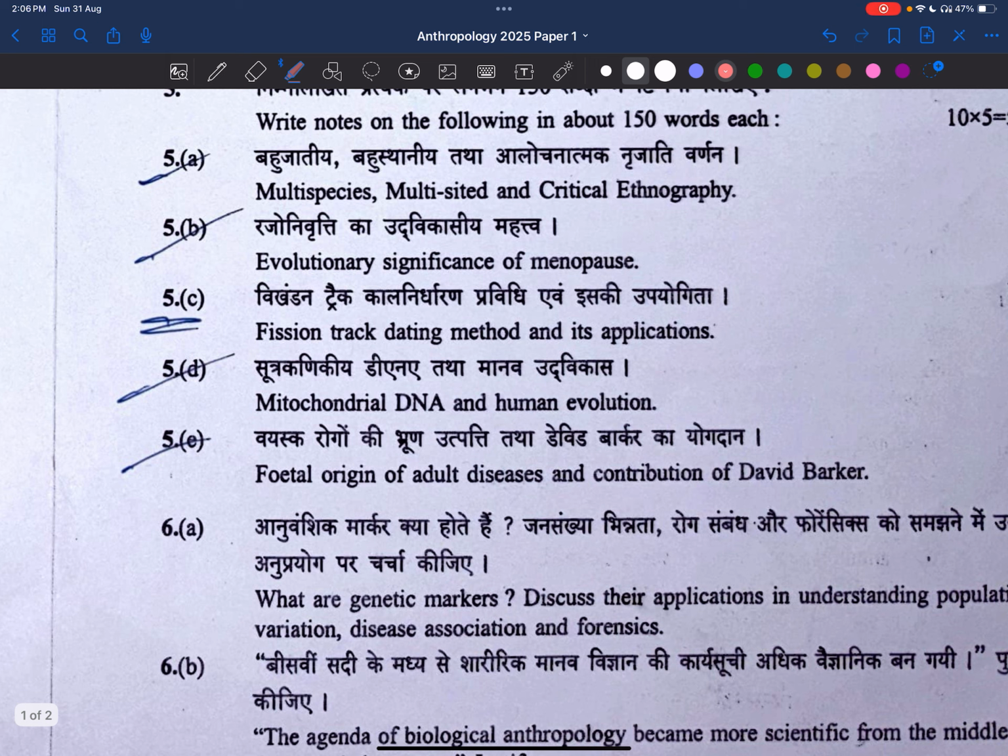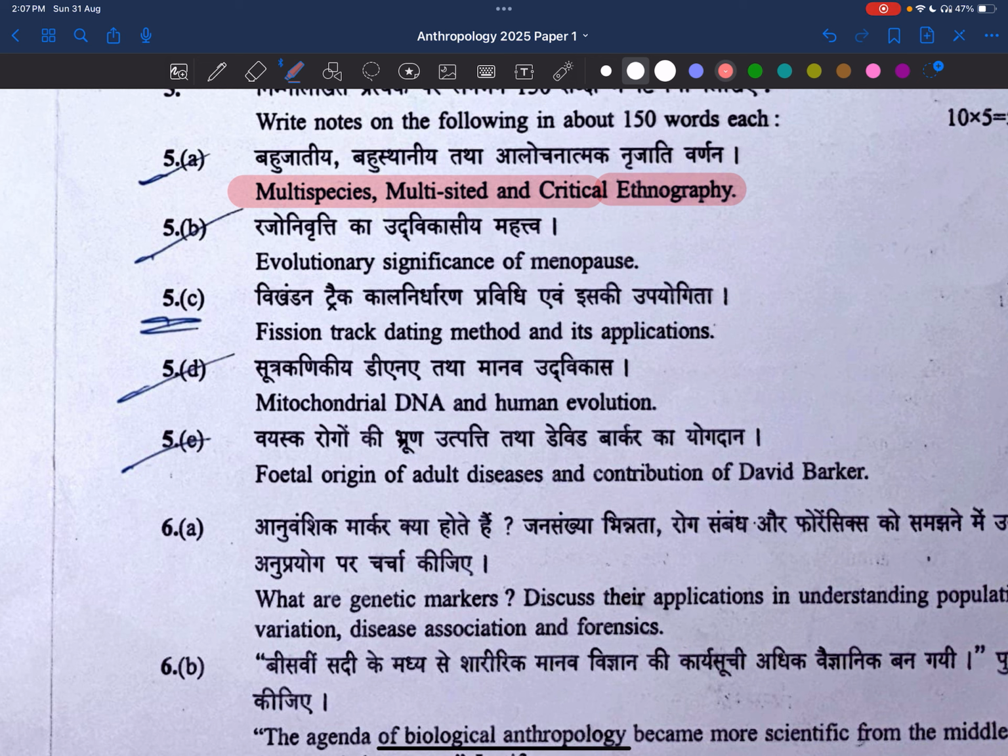Now, fifth question. There are 5 subparts, right? Let's see. Multi-species, multi-sited, and critical ethnology. See, he's asking about ethnology, and he has asked about multi-species, multi-sited, critical ethnology. Somewhat, I don't know about these things. We should read about these things, friends.